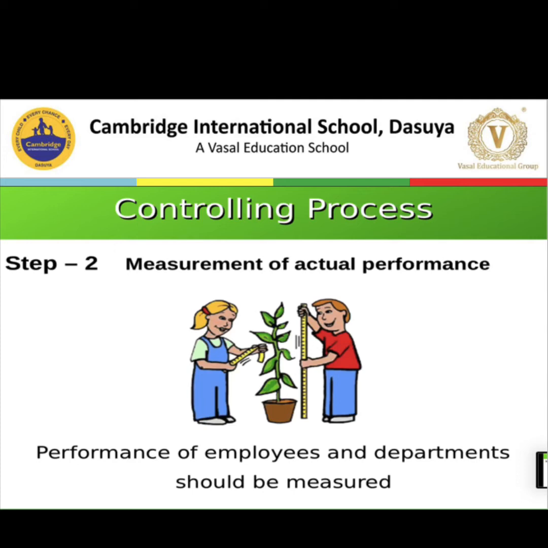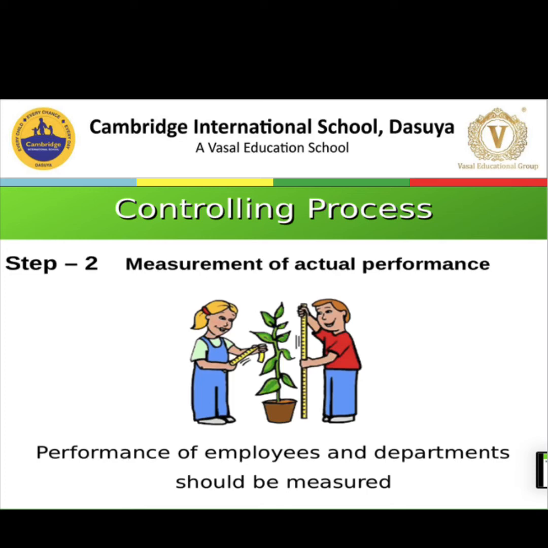He can observe personally how employees are working, whether they are working as per the given standards or not, with the help of sample checking also. That one sample will be checked if it is correct according to all the parameters given, then they will go ahead with the further production. So these are the examples: daily performance report, personal observation, sample checking. These are the methods one manager can use to measure the actual performance of an employee.